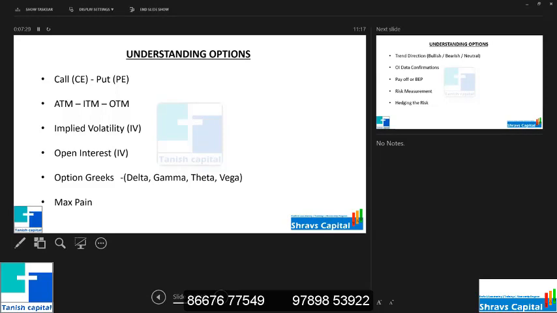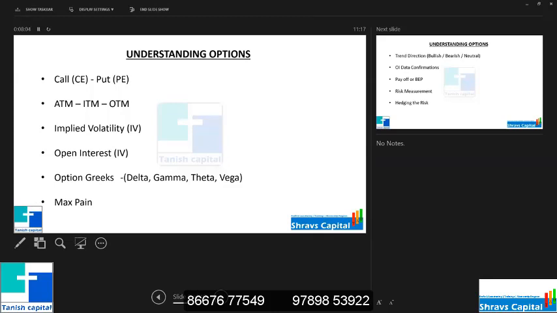So again, max pain. Max pain is just a term. It means a level. If there are 10 people trading, max pain means that if the maximum percentage of those 10 people go home after trading without happiness, without making money, that is the level where I need to make it expire.